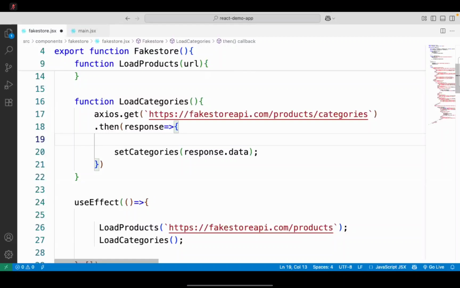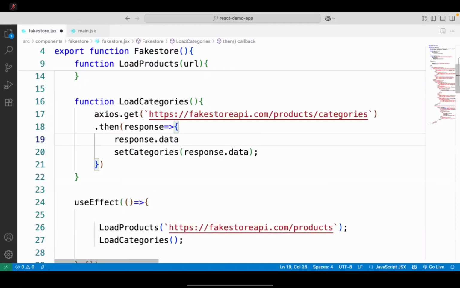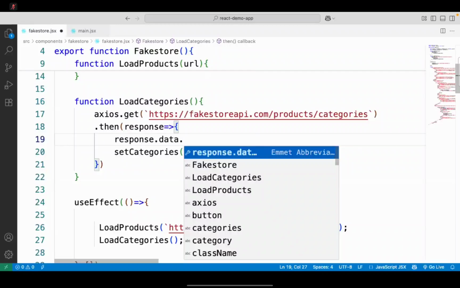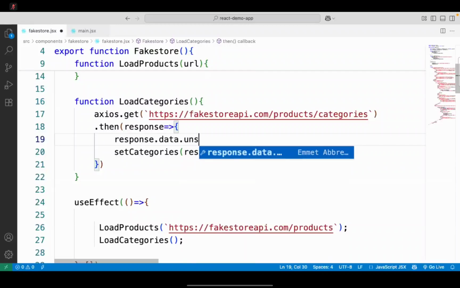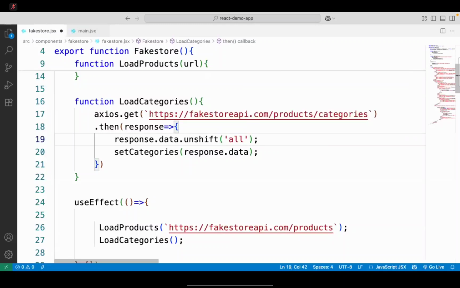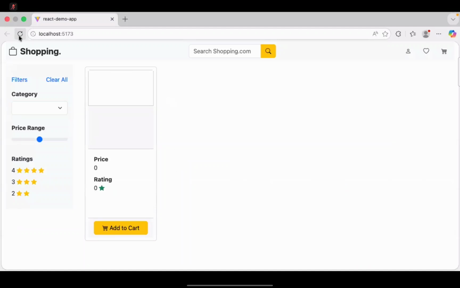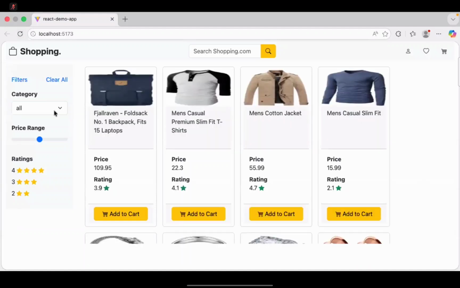Unshift will add as the first item. Splice, by using splice, you can add at any place. Currently, we want to add at the first position. So response dot data is an array. Into that array, we will use unshift, and we will put one. What is it? All. You can see that it is going to add that all before it is loading into it. It will be first.